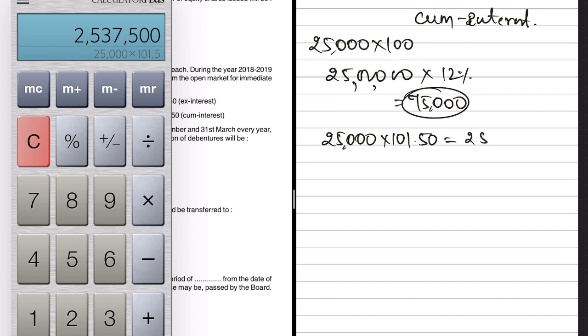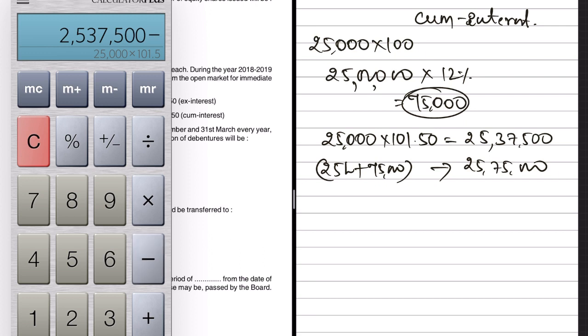So the company actually paid 25 lakhs and 37,500 instead of 25 lakhs 75,000. How did we get 25 lakhs 75,000? Very simple. 25 lakhs they would have anyway paid because it is the face value, plus the interest which they were supposed to pay, which is 75,000 for the expired period of 3 months. So both put together, the company should have actually paid 25,75,000, but instead they paid 25,37,500.